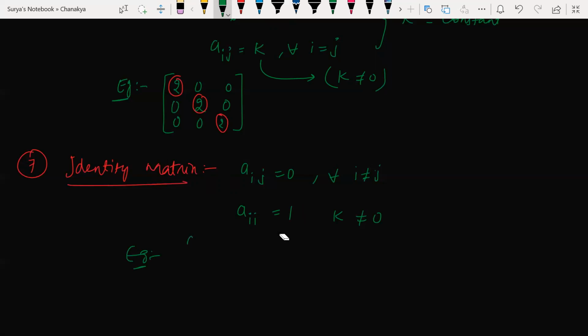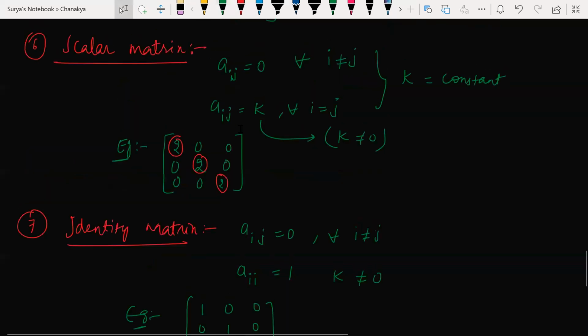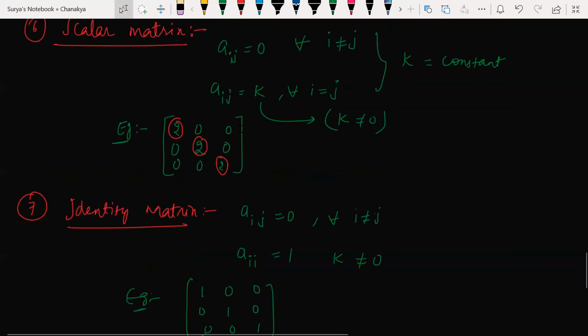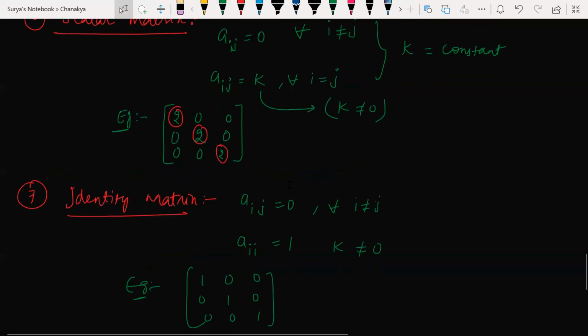Example, look at this here: 1 0 0, 0 1 0, 0 0 1. Now, can we say identity matrix is a scalar matrix? Yes, we can say. Why? A scalar matrix is nothing but what? In diagonal position, it should be any scalar except 0. In diagonal position, it could be any number. I have 1. Still it is a scalar matrix. So take a note.